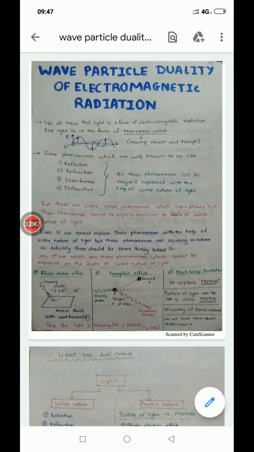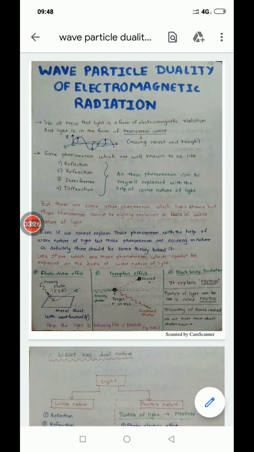But we have seen the phenomenon of the photoelectric effect recently. What is the photoelectric effect? There is a metal sheet, and when an incoming photon, what is a photon? A photon is a particle of light. Okay, so when incoming light radiation, let's define photon later, we will talk in terms of radiation initially, with sufficient energy, and the energy should be greater than the work function of that material, strikes the metal sheet, an electron comes out of that sheet.